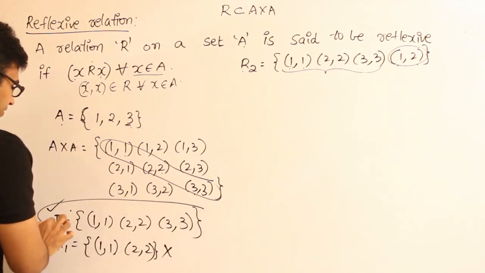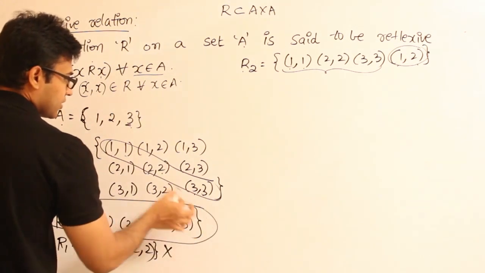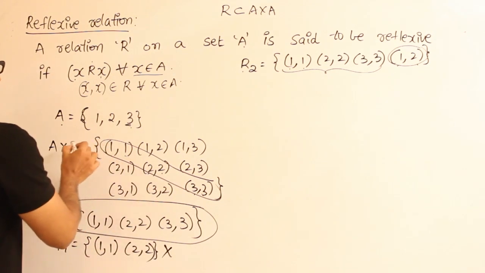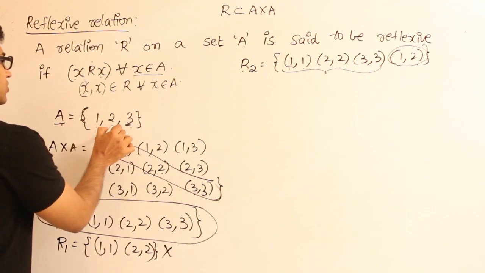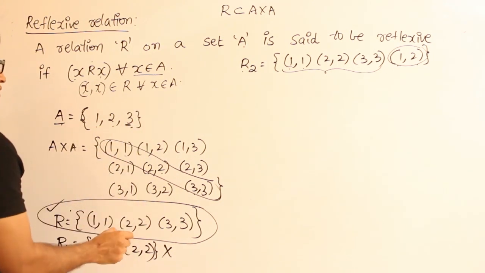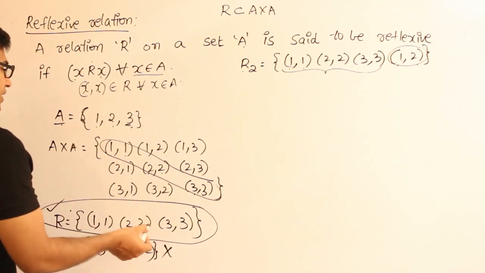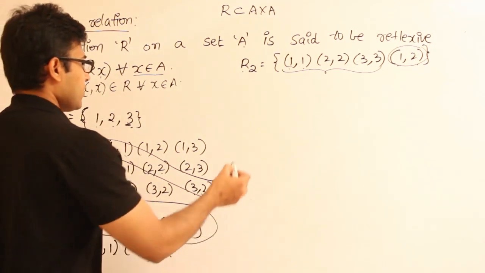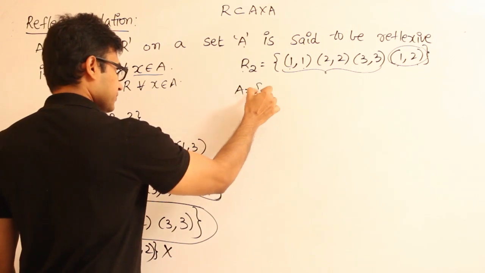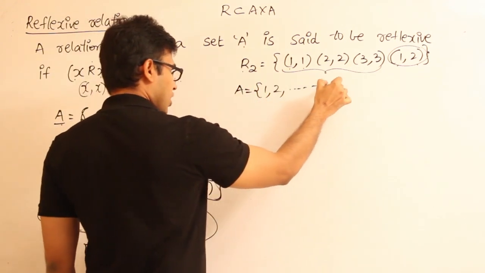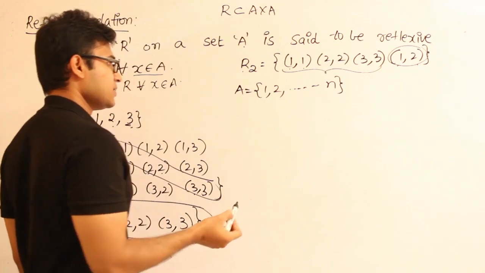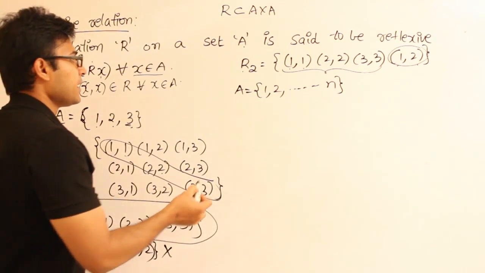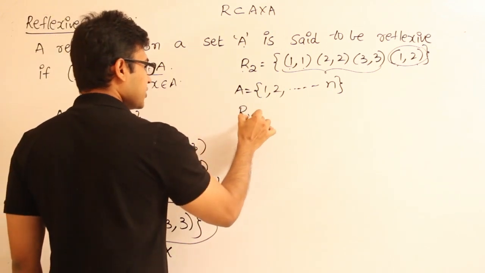So what do you understand from this? This R is the smallest relation which is reflexive, right? For this example, for A equal to 1, 2, 3, the smallest relation which is reflexive on A is this 1, 1, 2, 2, 3, 3, right? So in case you have A equal to 1, 2, 3, and so on up to n, what is the smallest relation that will be reflexive on A? The smallest relation, let me call it Rn.